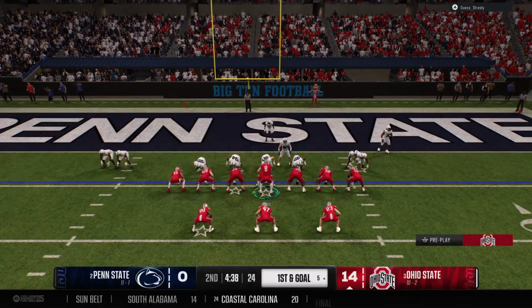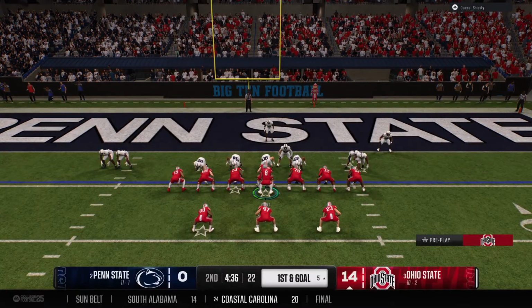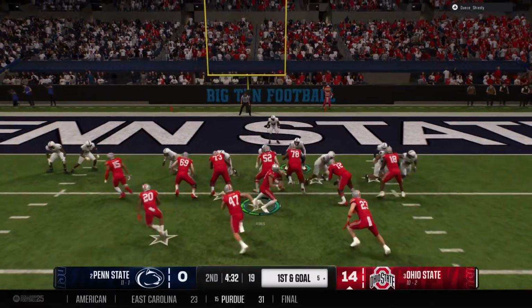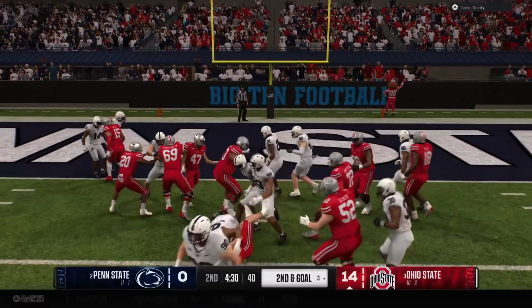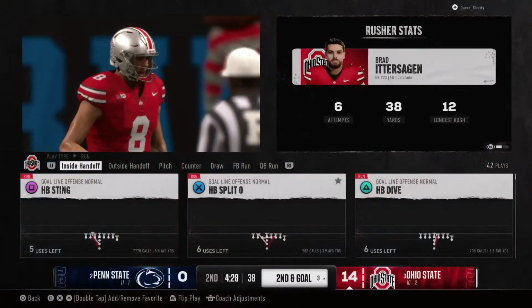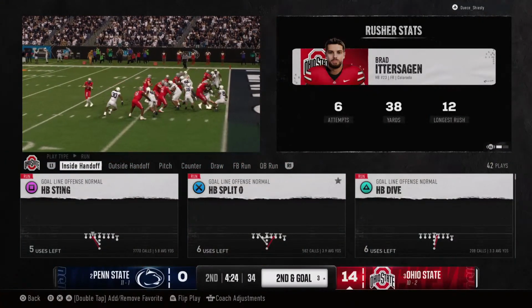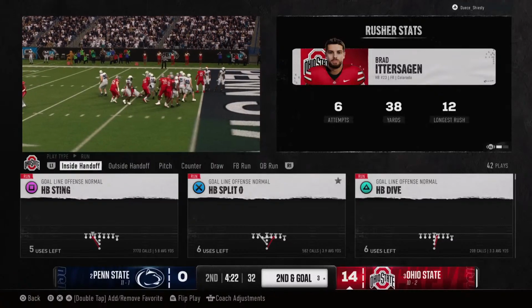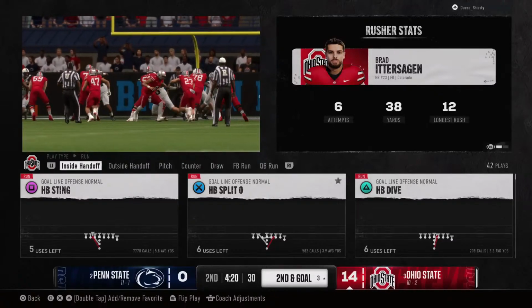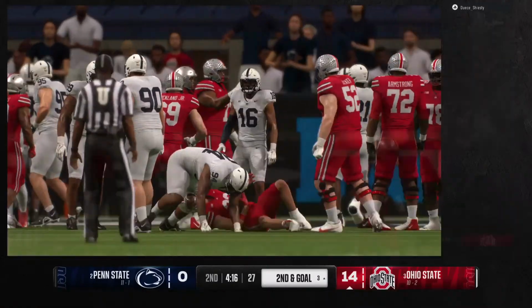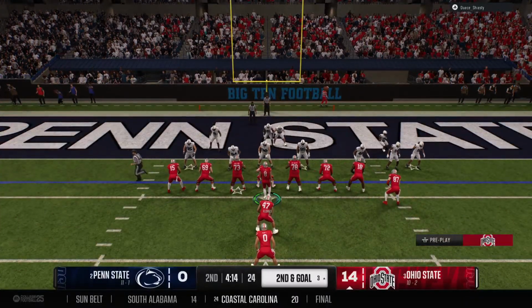The Buckeyes look to keep this drive moving. Keep it on the ground on first and goal. The junior able to bring him down quickly. All right, it's second down and goal now for this offense.